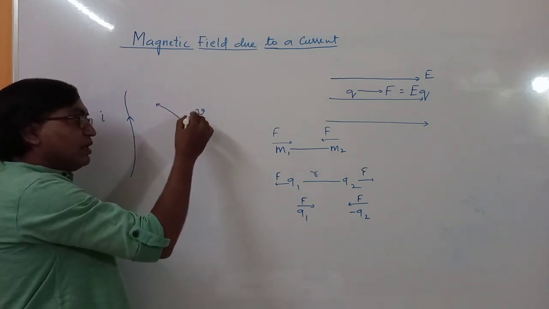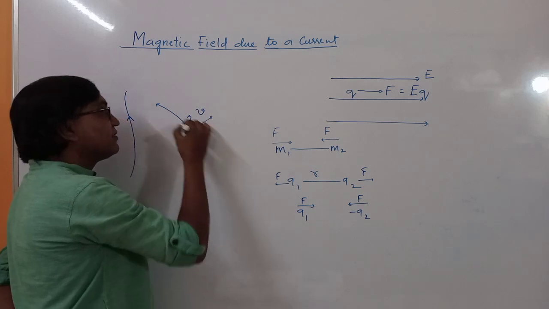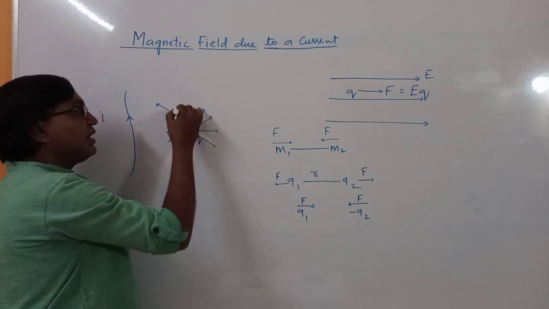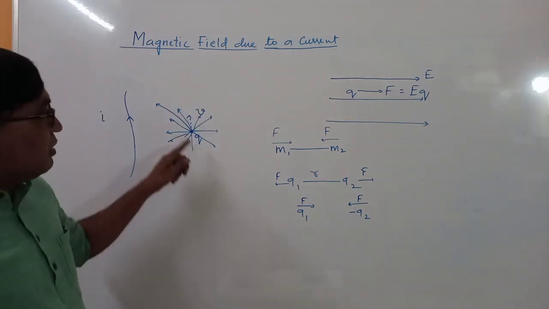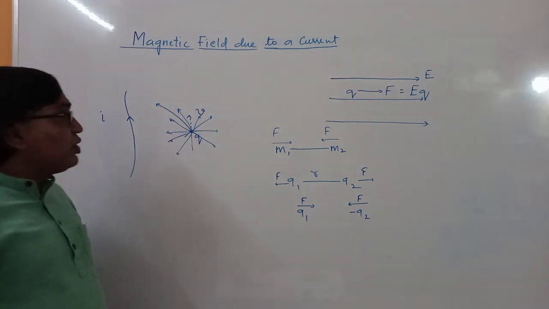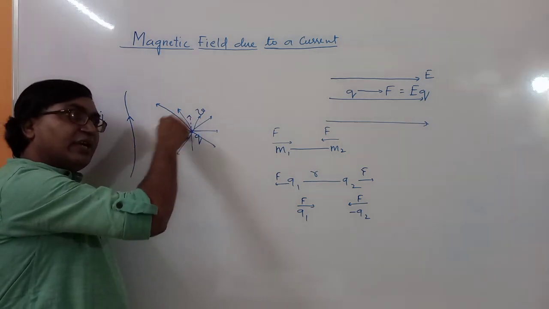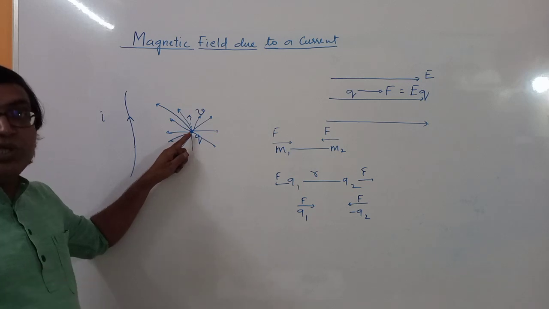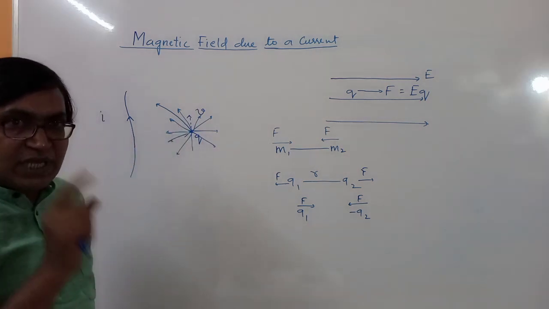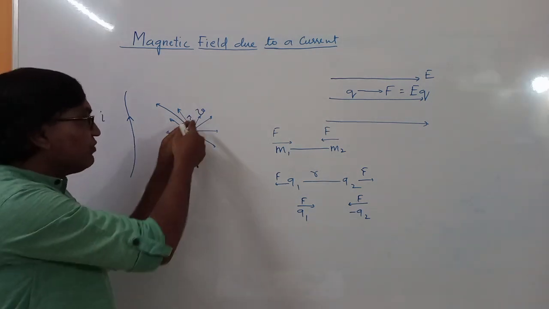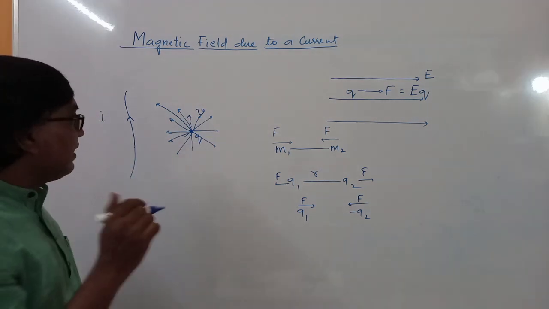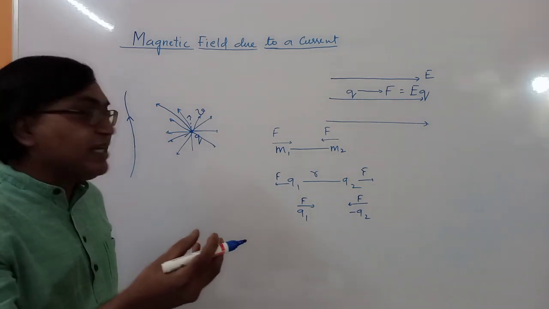Suppose now if you project this particle in different directions, अलग अलग दिशा में इसको अगर आप प्रोजेक्ट करेंगे तो ये डिफ्लेक्ट होगा except one direction. इसका मतलब it is experiencing a force due to magnetic field except one direction. एक डायरेक्शन में अगर इसको प्रोजेक्ट करते हैं, there is one particular direction in which if you project this charged particle, then it will not experience any force, and that is the direction of the magnetic field.